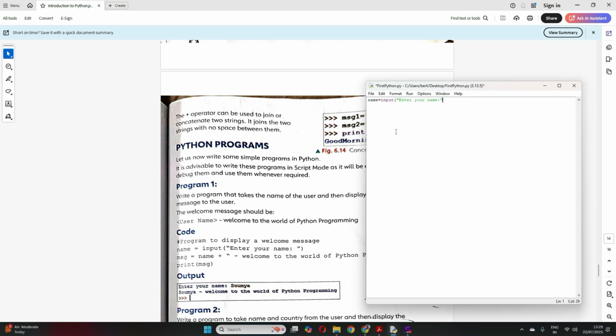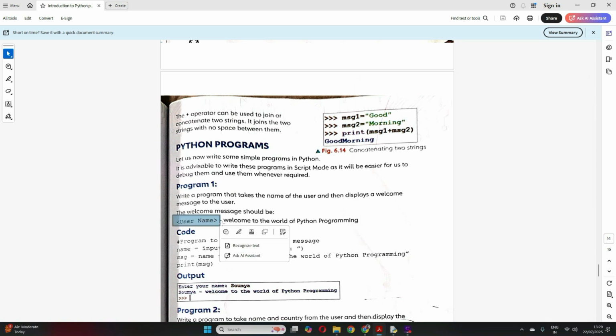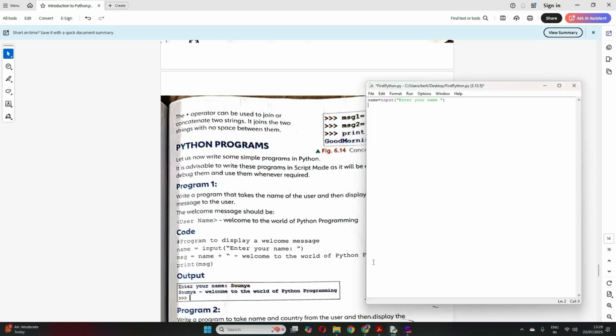Now I have to display this like this: first the name of the user and then a dash and then welcome to the world of Python. So this is a variable I have to put, and then this entire thing should go within double quotes. It should display as it is, correct?